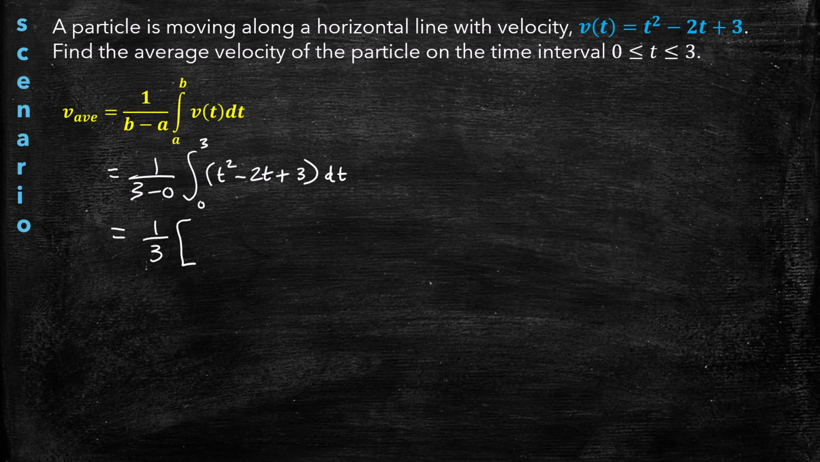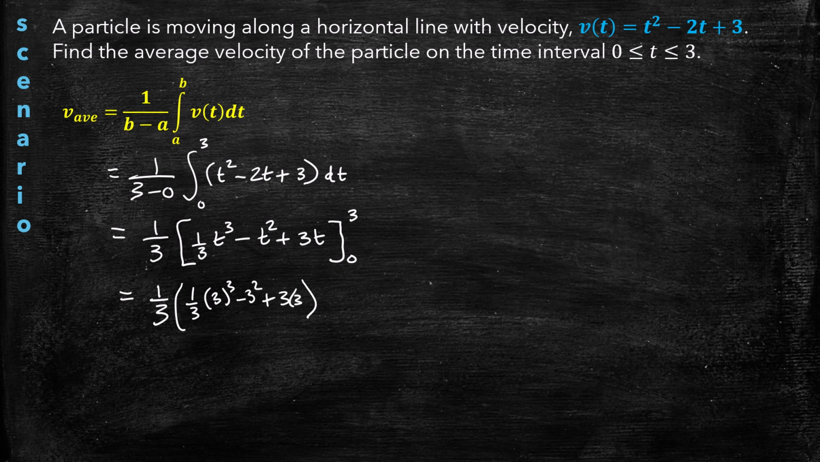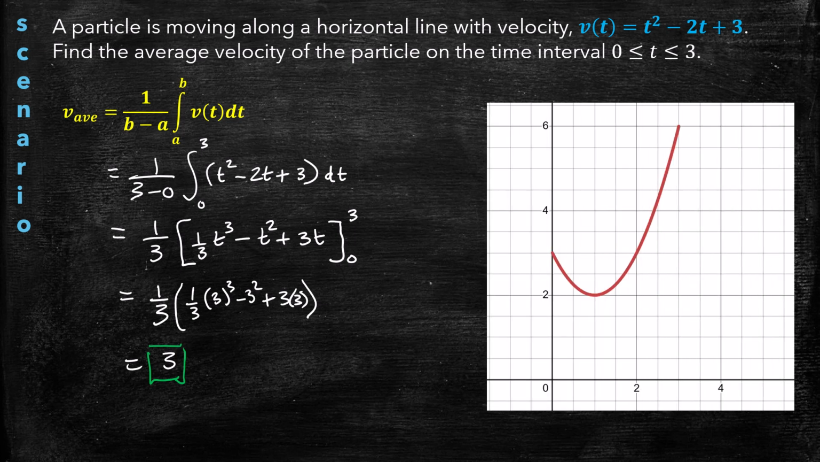Now let's find the antiderivative of this function. And this will be t squared, and this will be 3t. We're going to evaluate that antiderivative at 0 and 3. Now, notice that at 0, the antiderivative will be 0, so we only have to evaluate it at 3. 3 cubed minus 3 squared plus 3 times 3. And if you work that all out, you get an answer of 3, whatever units the velocity units are, it could be meters per second or feet per minute.